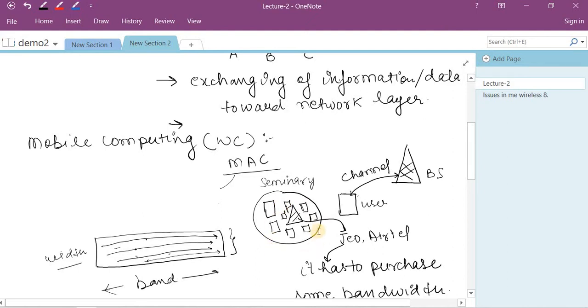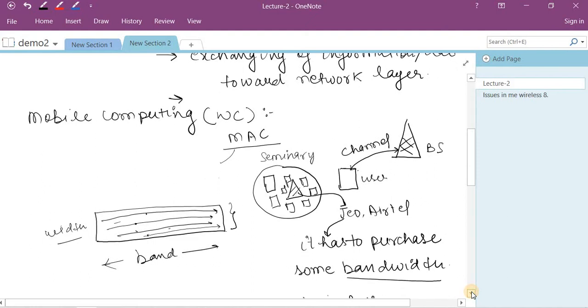There can be multiple users, more than 100, more than 600 or 1000, whatever the quantity that arrives at a particular time. So the number of nodes is not fixed in a mobile communication system, and base station towers are provided by service providers like Jio and Airtel. In order to provide data transmission services to the users, they have to purchase some bandwidth from the ISP. Bandwidth is nothing but the band and width. If the width is wider, then a lot of channels can be accommodated by one bandwidth. So when the bandwidth is high, there are multiple channels that can be served for users to access certain facilities from the internet.